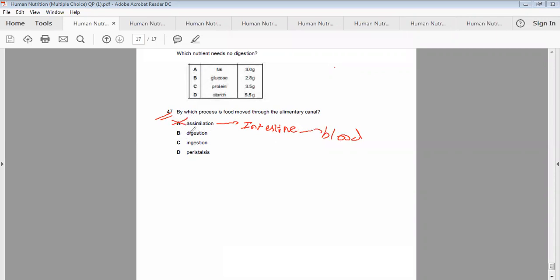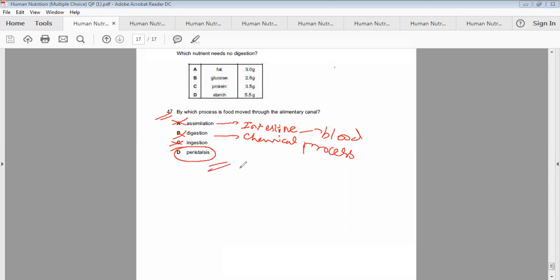Digestion is basically a chemical process. It's not involved in any sort of movement of the food molecules. It is a chemical process that takes place everywhere. It does not require any sort of movement. Ingestion is just the taking up of the food, that is, what we eat. So it's not related to the movement of the food in the alimentary canal. The last option is the correct one, that is peristalsis.